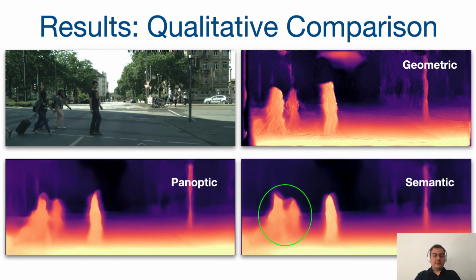Looking at a qualitative example, we see that the purely self-supervised geometric baseline exhibits visible artifacts caused by transferring texture into the depth map. Leveraging semantic maps, in addition, avoids this. But since different instances are lumped together, their relative depth appears incorrect, here of the marked pedestrians. Using our panoptic segmentation-based loss yields the best result.